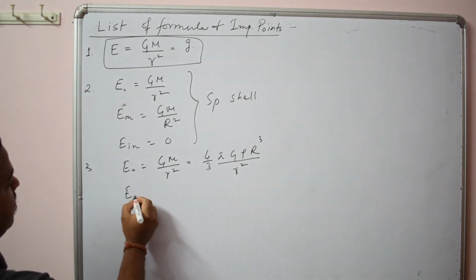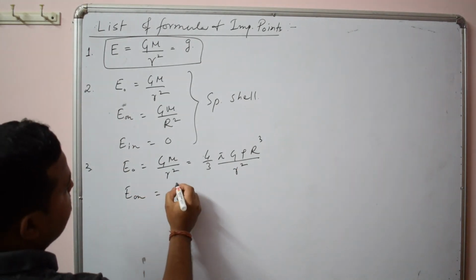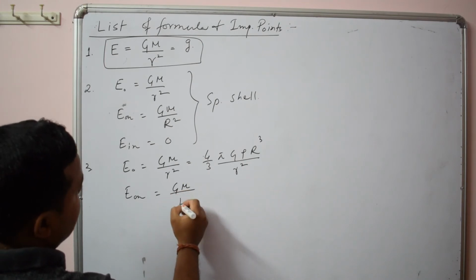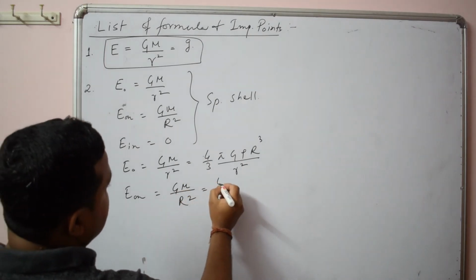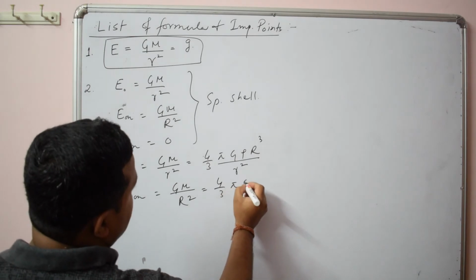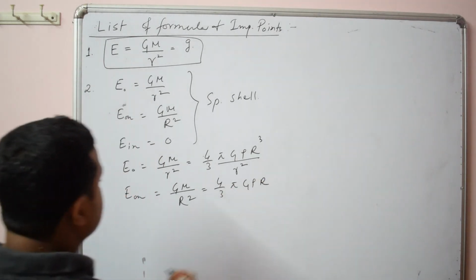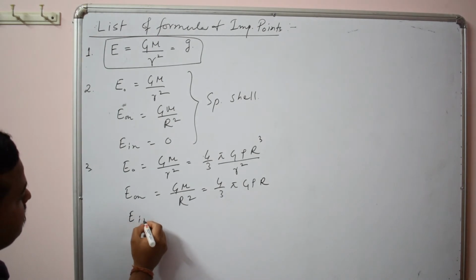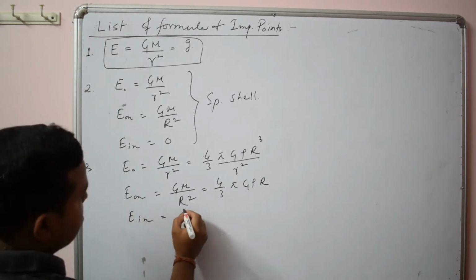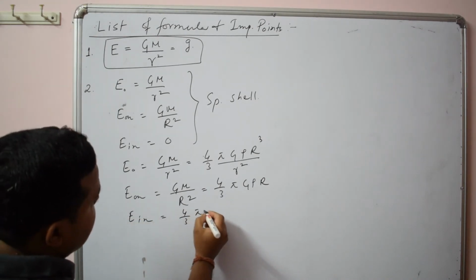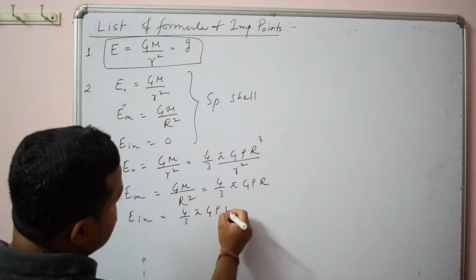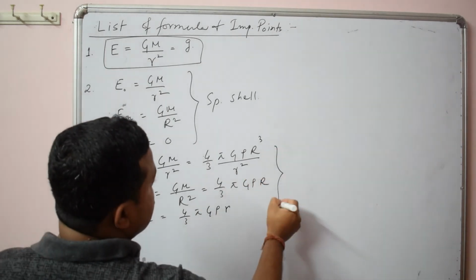On the surface it will be GM by capital R square, or you can write 4 by 3 pi G rho R, and inside it is 4 by 3 pi G rho smaller r. This is for a solid sphere.